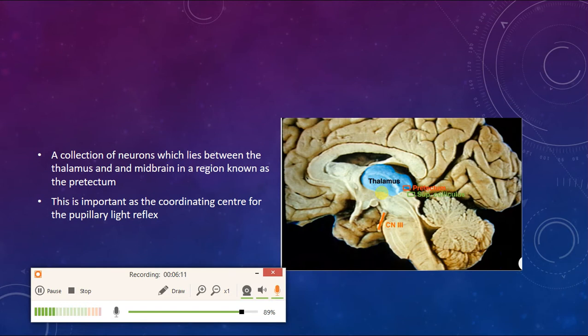Now, the pretectum is basically, this is the thalamus, these are the superior colliculi, this is a cross section of the brain, and this is the region known as the pretectum. So this is a collection of neurons that lies between the thalamus and midbrain, and that is the pretectum. It acts as an important coordinating center for the pupillary light reflexes.